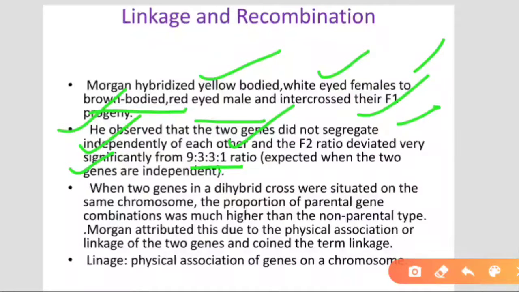When two genes in a hybrid cross were studied on the same chromosome, the proportion of parental gene combinations was much higher than the non-parental type. Morgan attributed this to the physical association or linkage of two genes and coined the term linkage, the physical association of genes on a chromosome. Means during gamete formation, the genes are not segregated, they are linked to each other, physically associated to each other on the chromosome.